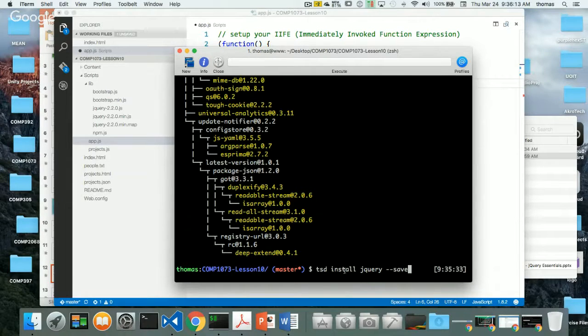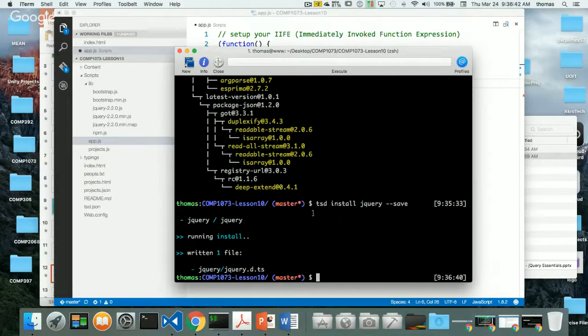And what this command does is it says, hey, TSD, type definition library, install some code hinting for jQuery, and then save the fact that I'm using this jQuery stuff inside of a TSD config file here in my project. Okay, so I'm going to press enter, and it's going to go up to the web, right? Find a type definition for jQuery and install it. Notice how it says jquery running install, written one file, and I get jquery.d.ts.